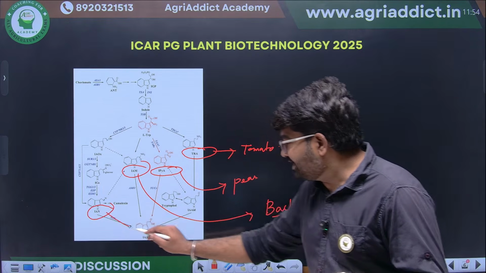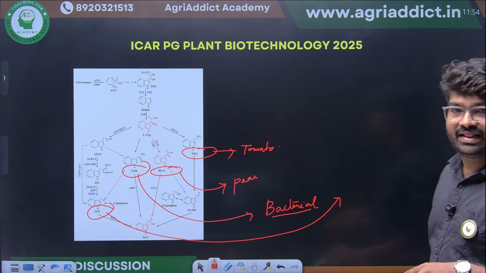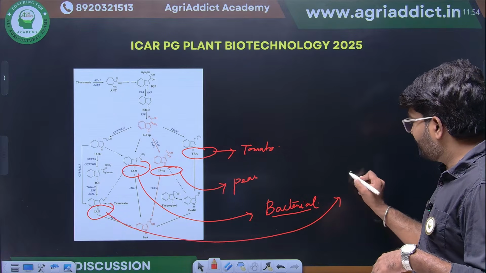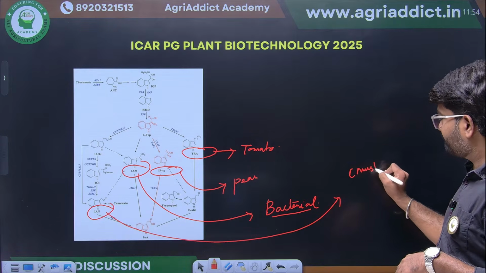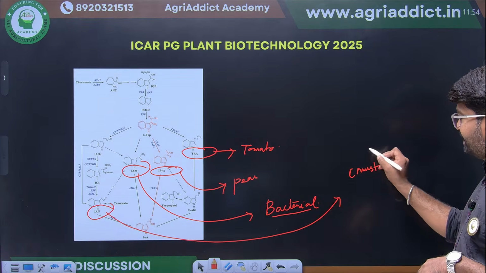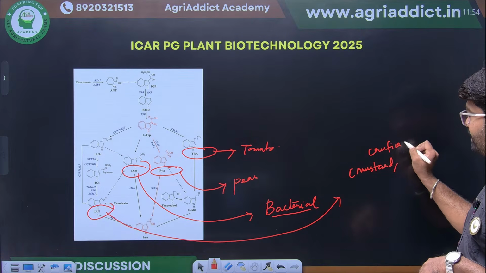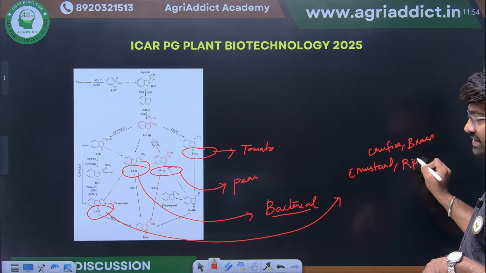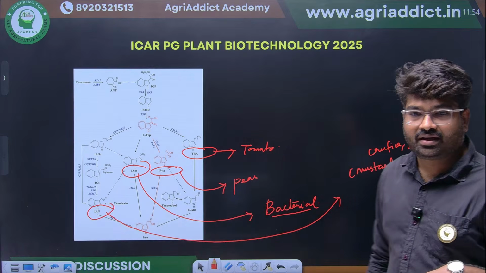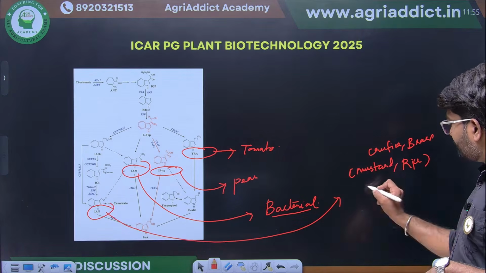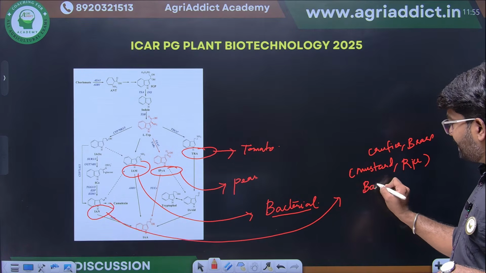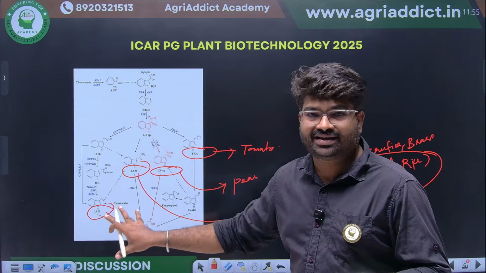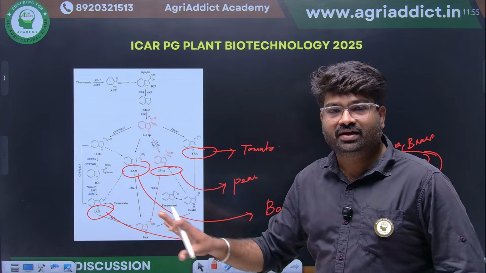Then the indole acetonitrile pathway will be there in 3 species. What are the species? It will be there in mustard, that means crucifers, the Brassicaceae family. Then rice will have this IAN pathway. Apart from that, banana also will have this IAN pathway. You just remember this: what are the different pathways and what are the major examples for each pathway.